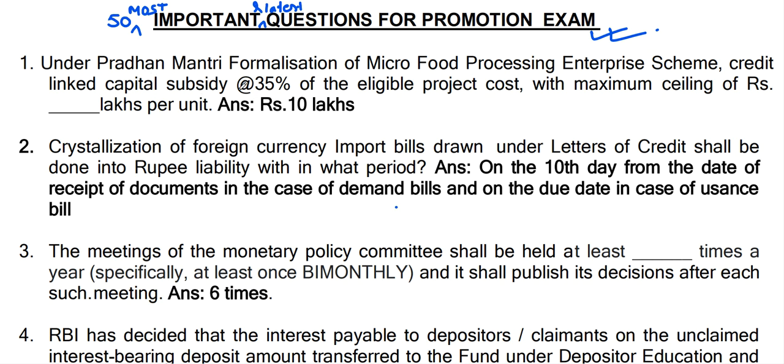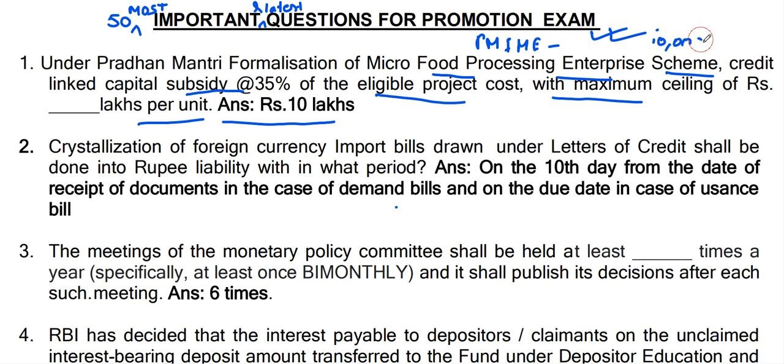So question number one: under Pradhan Mantri formulation for micro food processing enterprise scheme, credit linked capital subsidy at 35% of the eligible project cost with maximum ceiling of rupees dash lakh per unit. PMFME. This scheme is called PMFME. Government has given an outlay of 10,000 crore for this scheme.